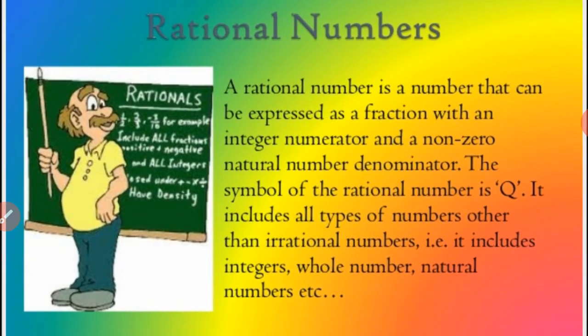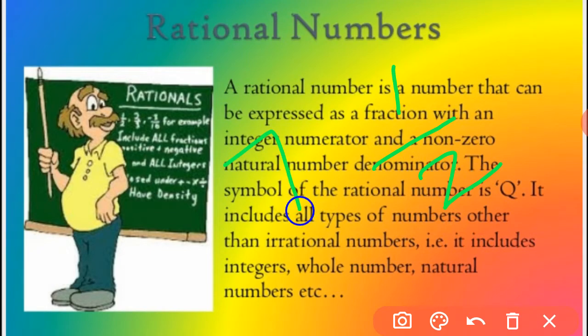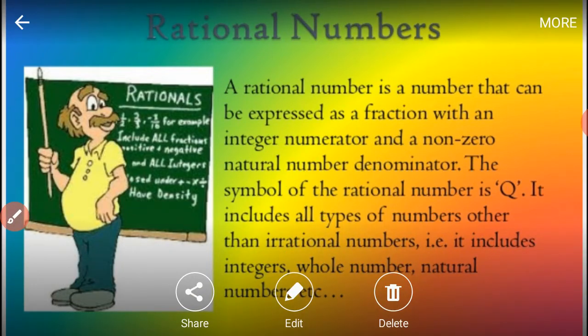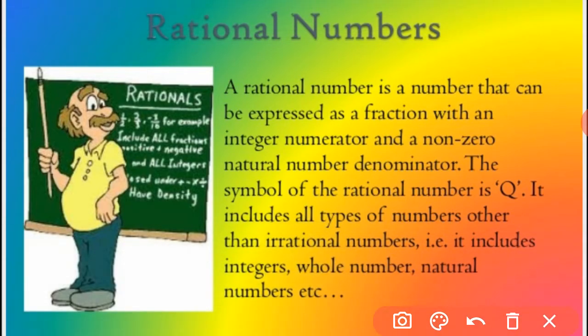A rational number is a number that can be expressed as a fraction, like 1 upon 2, 7 upon 5, etc. All these types of numbers are rational numbers. One more thing: 1 upon 0 is not a rational number, because the denominator cannot be 0.